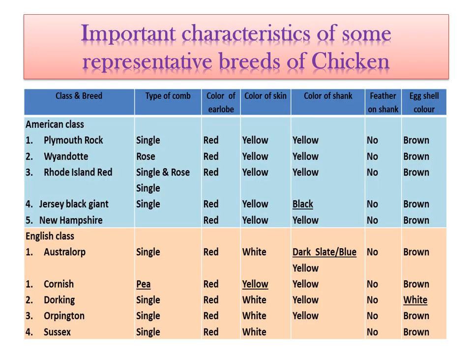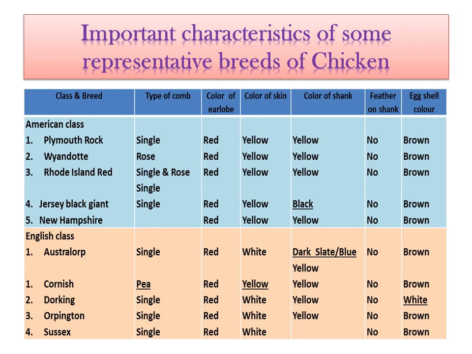Now in this table we can see the important characters of the main four chicken breed classes. First one, American class, which includes Plymouth Rock, Wyandotte, Rhode Island Red, Jersey Black Giant and Hampshire. The type of comb you can see is either single or rose comb. Color of earlobe in all breeds will be red.